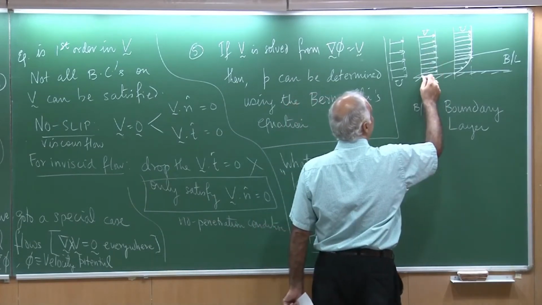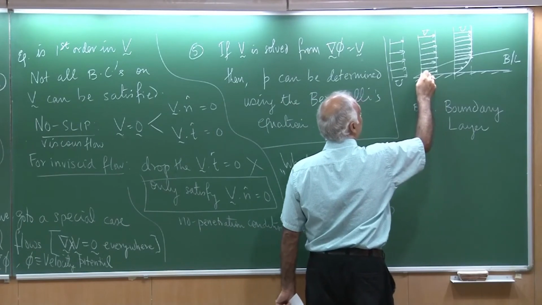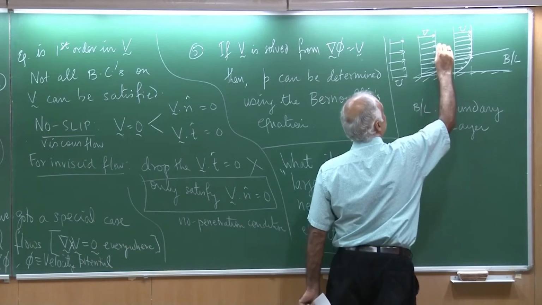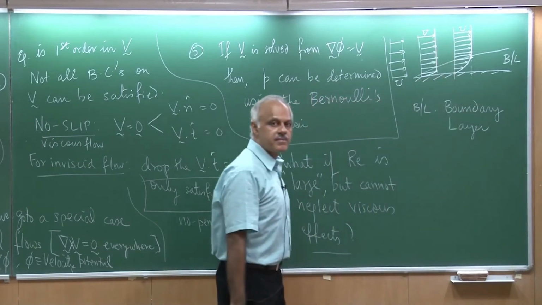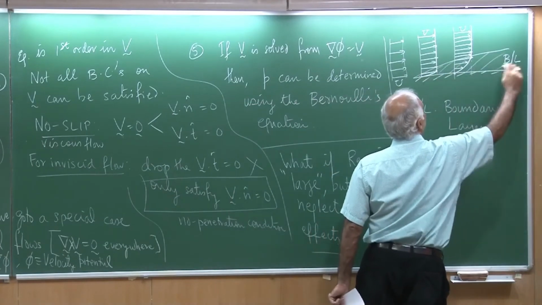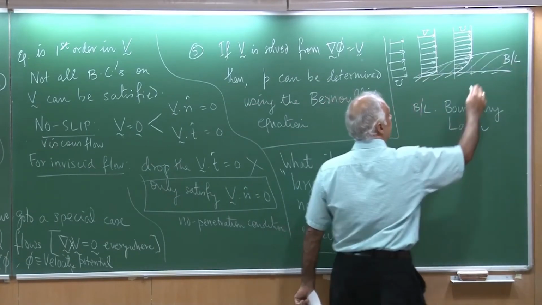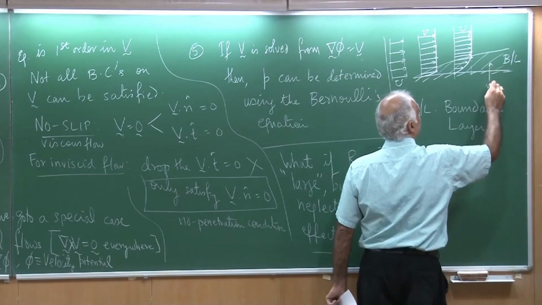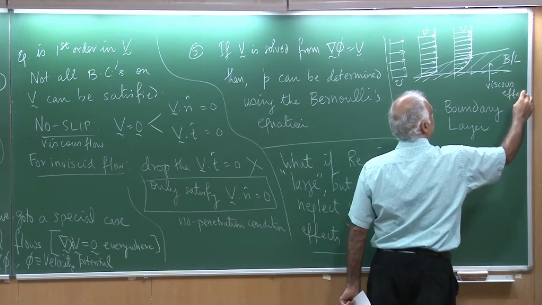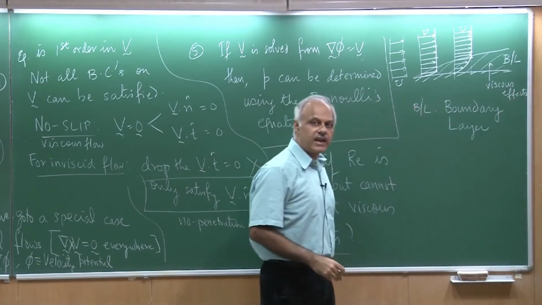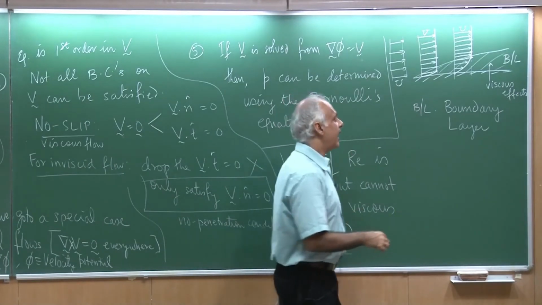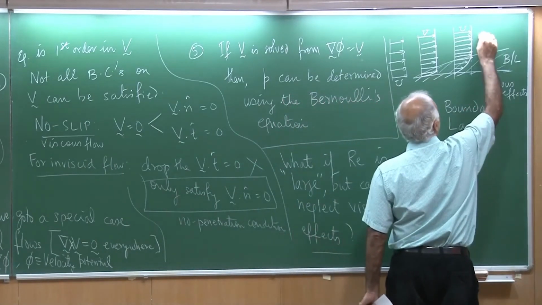And in fact, my speed would go from 0 to this speed inside the boundary layer. So in other words, what we are claiming is that if I shade this region, then here I am going to get viscous effects. And outside the boundary layer, because my flow seems to be uniform, I have no viscous effects here.